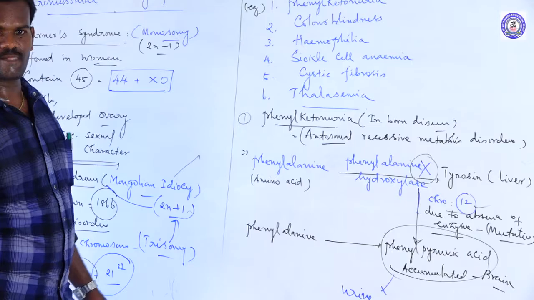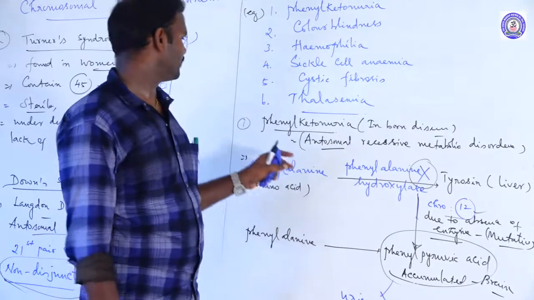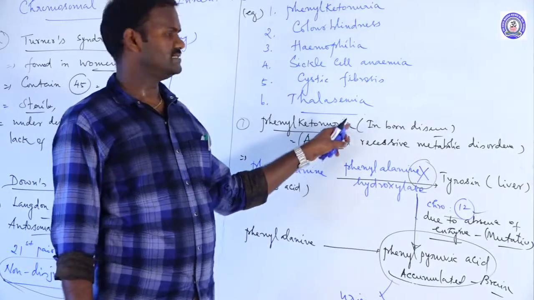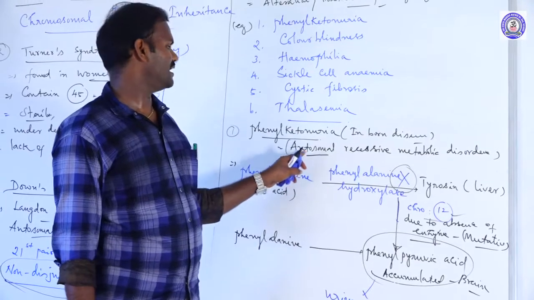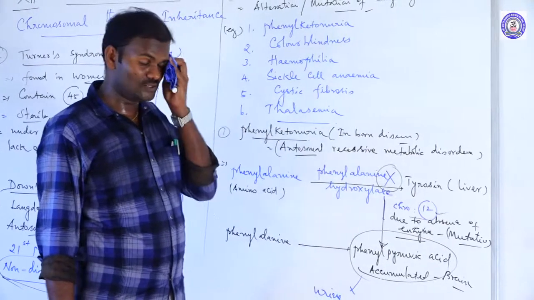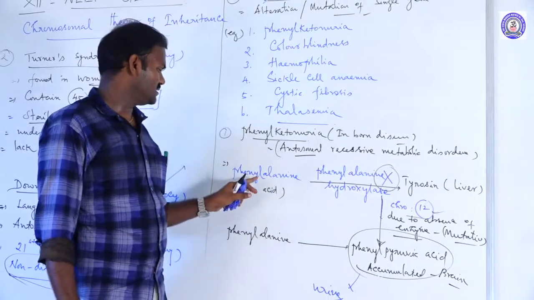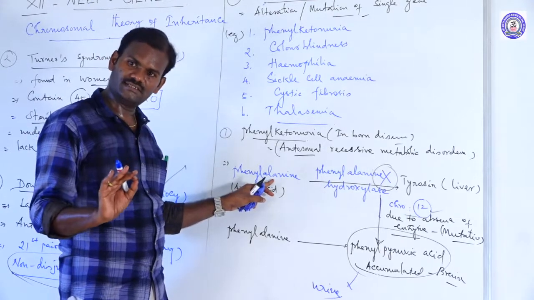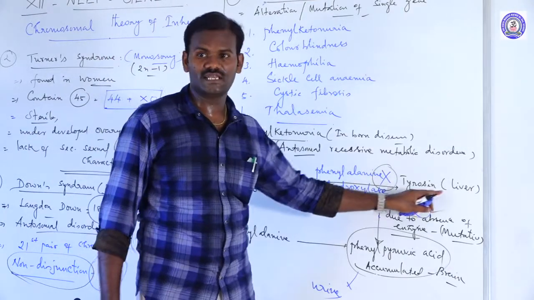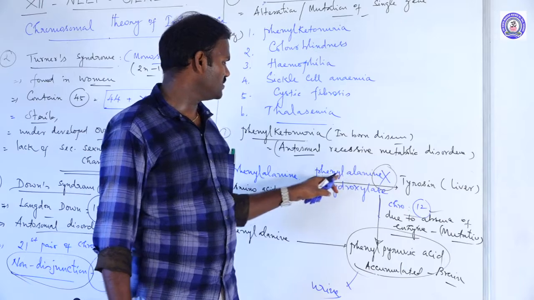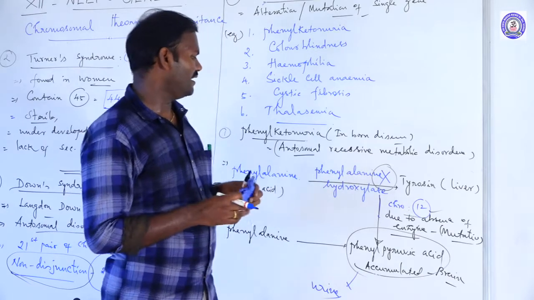These are the symptoms. Simple concept: phenylketonuria is an inborn disorder. It occurs as an autosomal recessive metabolic disorder. In normal persons, phenylalanine, an amino acid, is converted into tyrosine in the liver cells due to the presence of the enzyme phenylalanine hydroxylase.